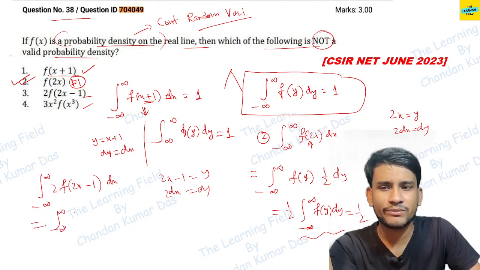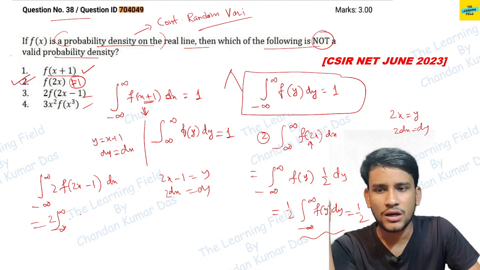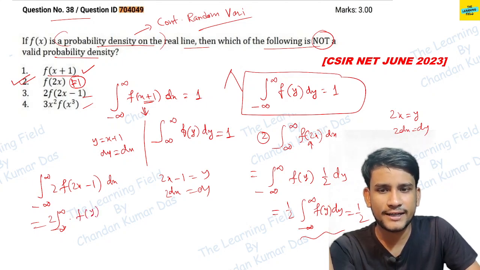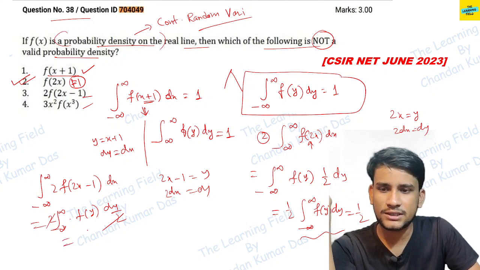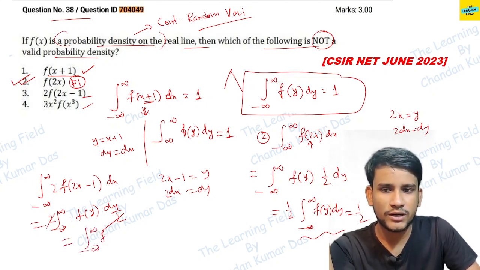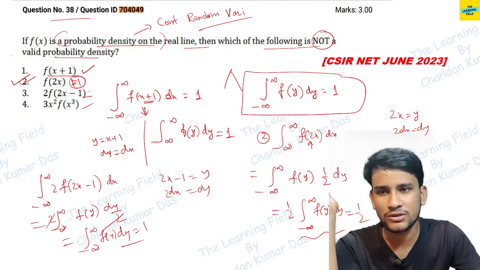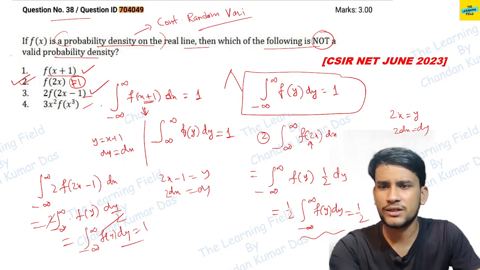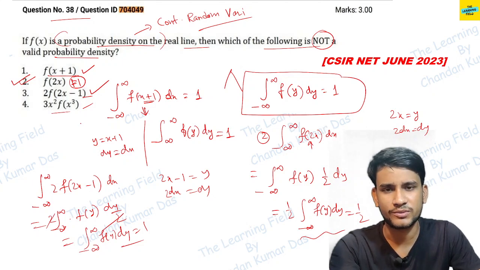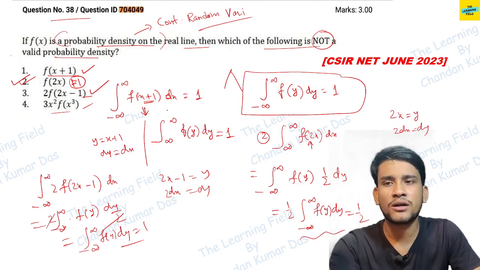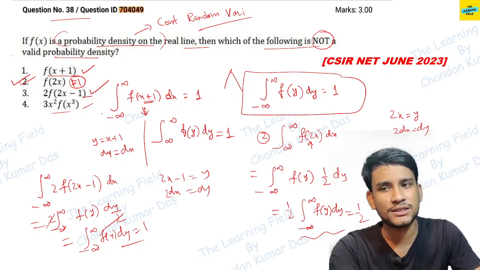So we get minus infinity to infinity of 2 into f of y, and dx means dy by 2. So the 2 gets cancelled, and we get the integral of f of y dy, which is equal to 1, the definition of a density function, which also satisfies. So this is also a density function. Similarly, you can check the fourth option. So the option that is not a valid probability density function is option 2.